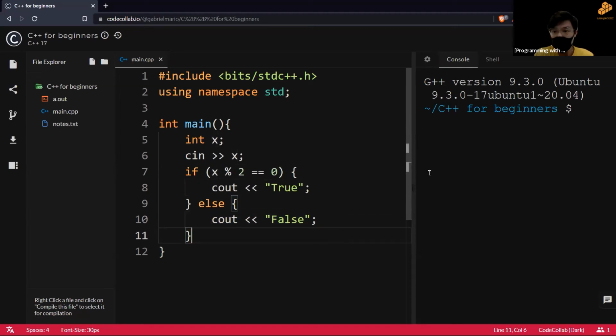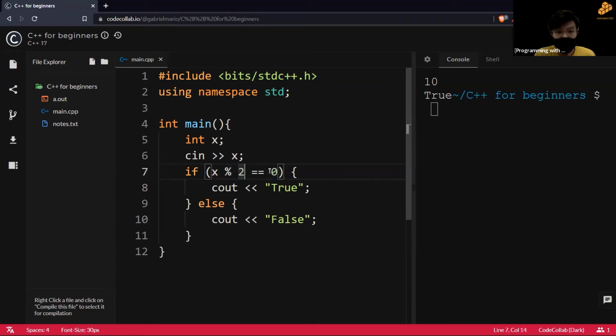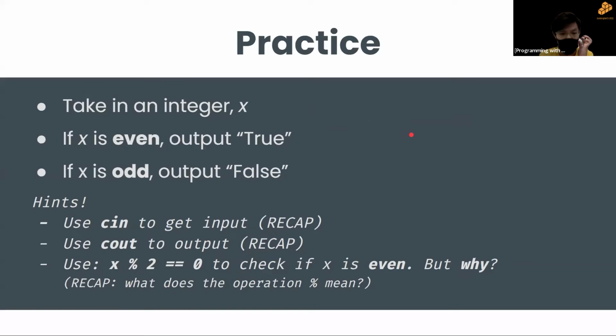Okay, so let's run this and let's show you how it works. Now we put 2. That's true, right? Because 2 divided by 2, the remainder is 0, which shows that it is even. Let's try another number, let's try 10. Yep, 10 is true because 10 is divisible by 2 and the remainder is 0. Now let's try an odd number. Let's try 11, and it'll give false, because when 11 is divided by 2, the remainder is not 0, hence it goes to else and outputs false. Hope that's clear. If it's not clear, please ask any questions in the chat. My team and I will gladly answer you.